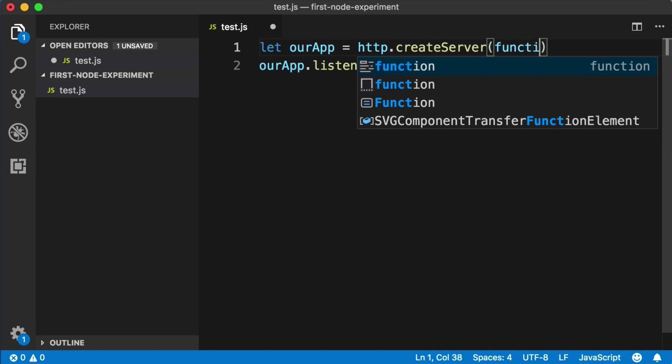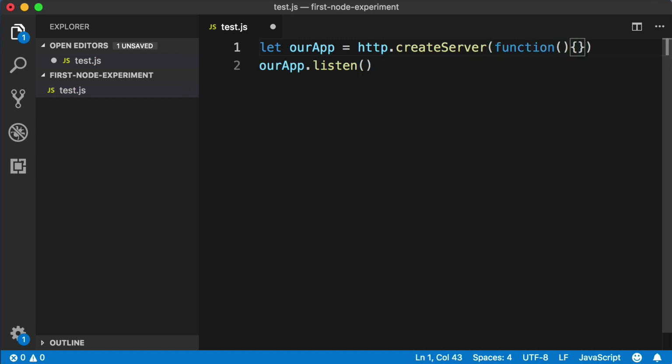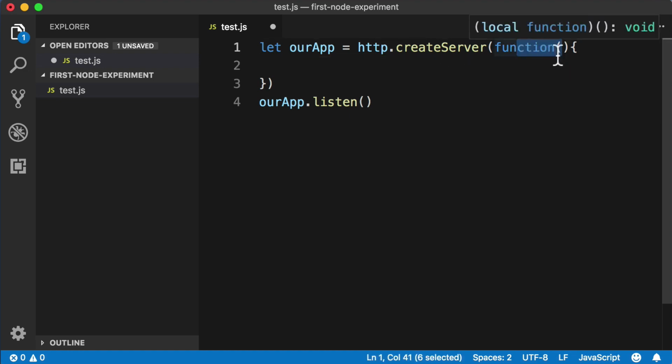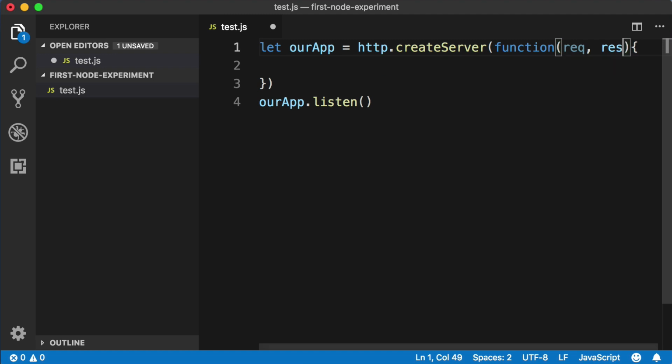So I'm going to say function parentheses curly brackets, and feel free to drop down inside the curly brackets. And actually, before we start writing the body of our function here, let's first give our function 2 parameters. So right after the word function within these parentheses, let's say req, which is short for request, and then let's include a comma and include another parameter and name it res, which is short for response. Technically, you could make up any 2 names you want for the parameters, but these names make a whole lot of sense, request and response.